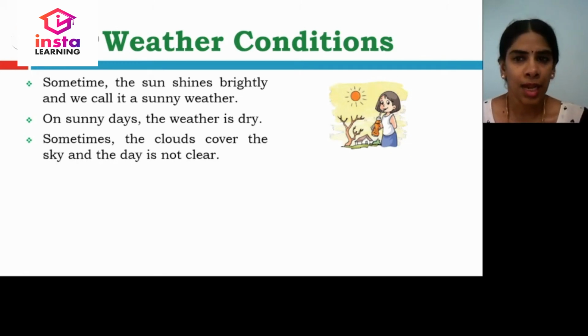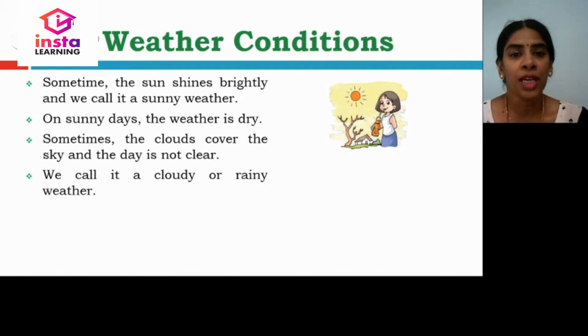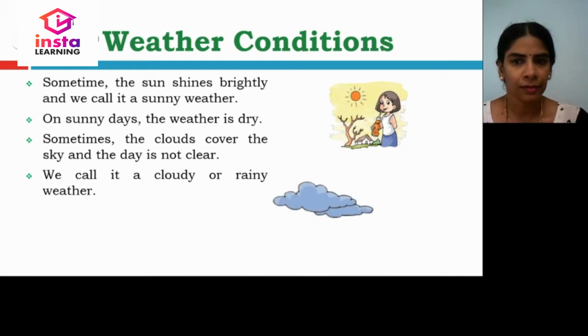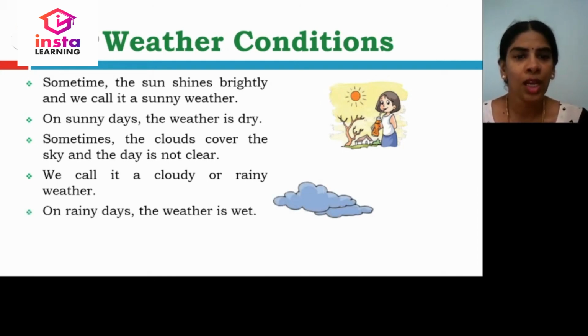Sometimes the clouds cover the sky and the day will not be clear. We will say it is a cloudy or rainy day. That is, the sun lies behind the clouds. The clouds cover the sun and the day will not be very clear. We say it is a cloudy or rainy day. On the rainy days, the weather will be wet.